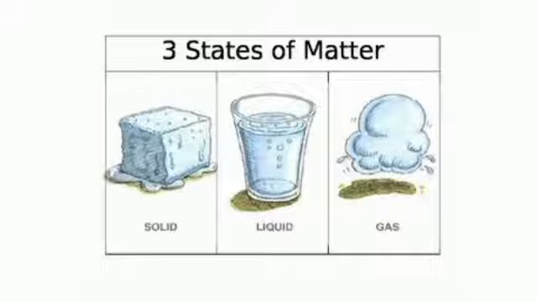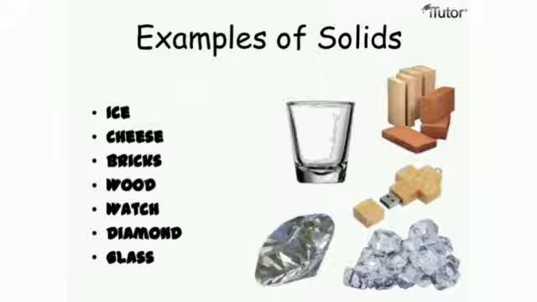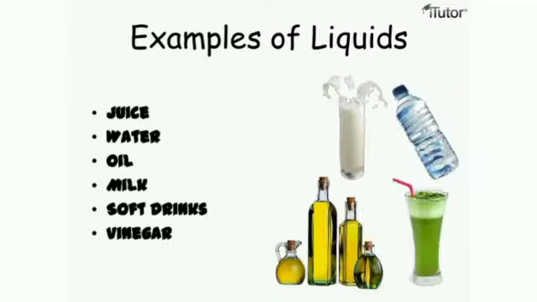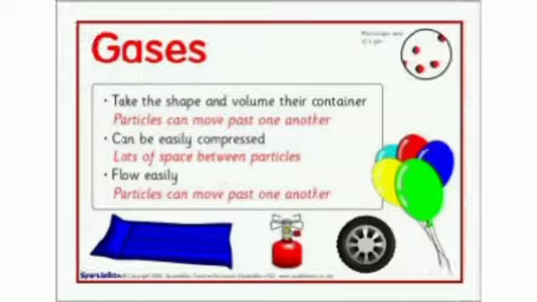Now I am giving you some examples of solids. Students, book, ball, desk, paper, pen, chair, table. These are some examples of solids. And what are some examples of liquids? Students, milk, juice, water, oil, tea, and cold drinks are some examples of liquids. And now we will study some examples of gas. Students, steam, wind, fog, gas in a balloon, wind from a fan, hot air balloon. These are some examples of gas.